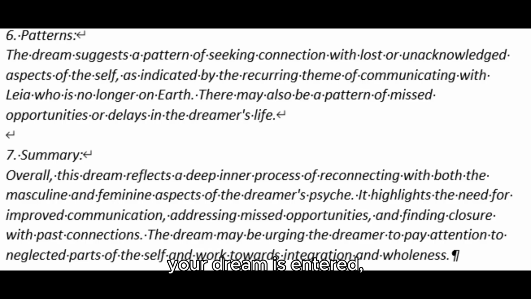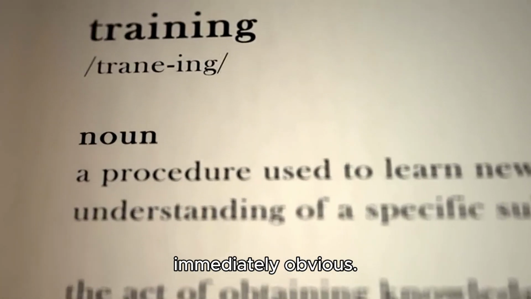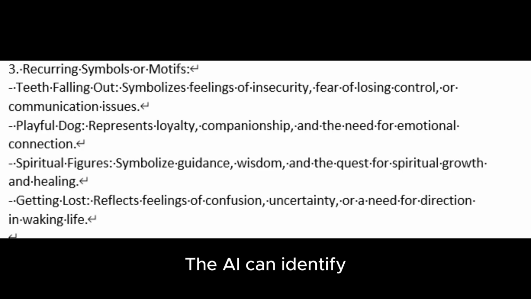Analyzing patterns. Once your dream is entered, the AI can begin to work its magic, searching for patterns, symbols, and recurring themes. This step is crucial for understanding deeper meanings that may not be immediately obvious. Pattern recognition. The AI can identify symbols or themes that recur across multiple dreams. For instance, if you frequently dream of water, the AI may recognize this and suggest it's related to your emotions or unconscious mind, as water often symbolizes these elements in traditional interpretations.